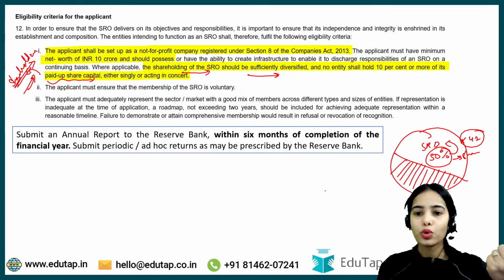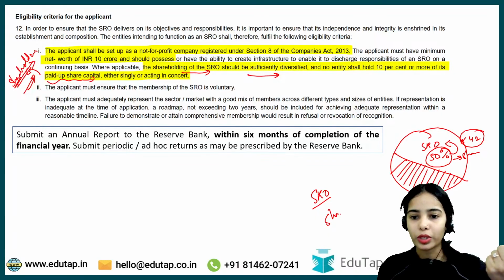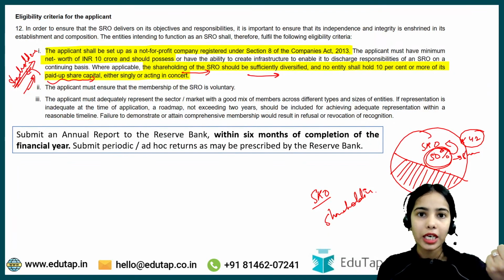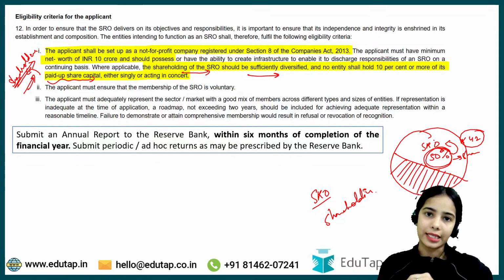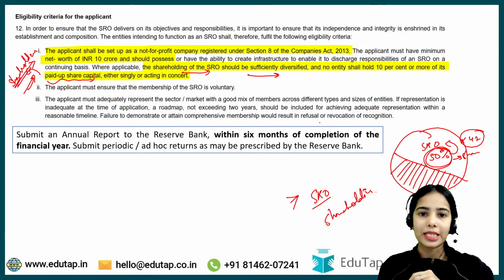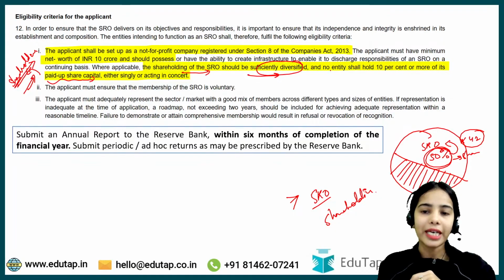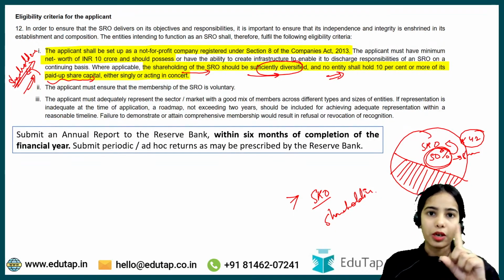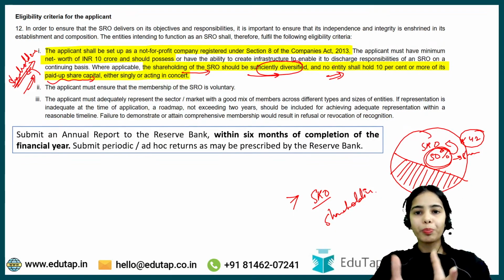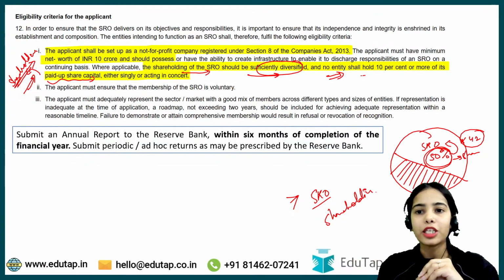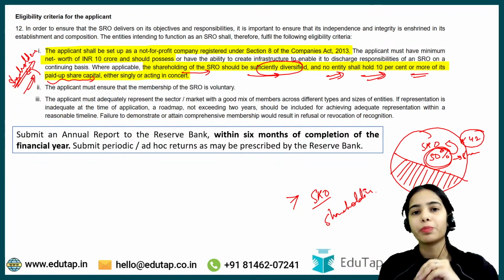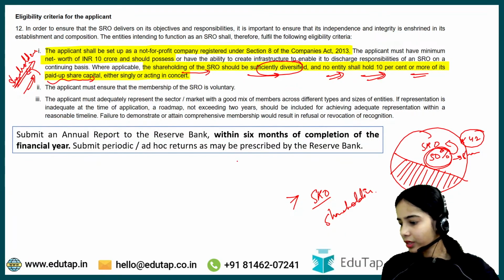So the shareholding should be diversified so that a single entity does not have too much control in the SRO. No single entity, on a single basis or in a group basis, should hold 10% or more of its paid up share capital. Got it?